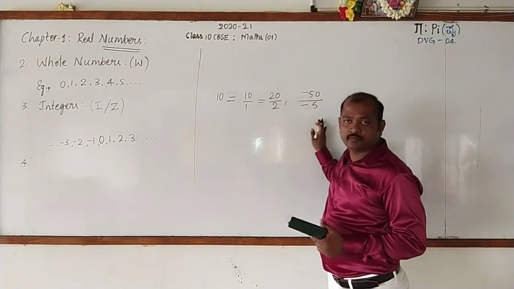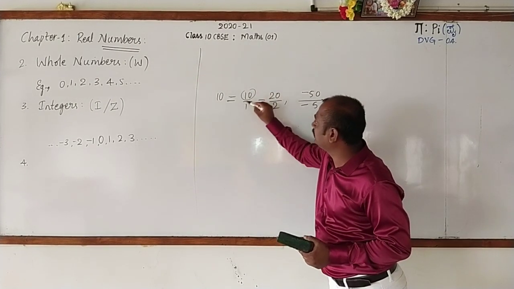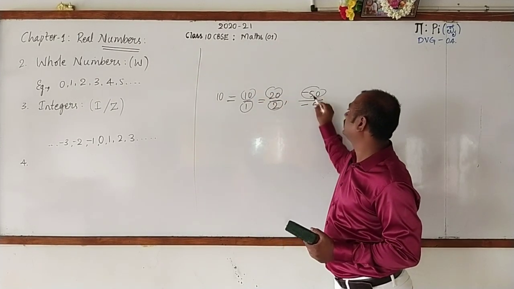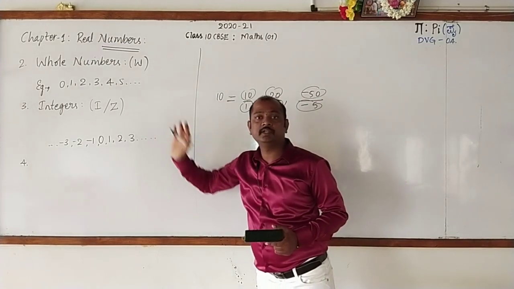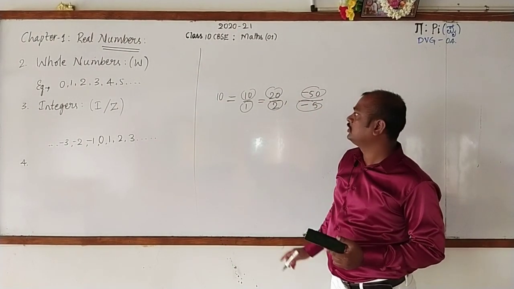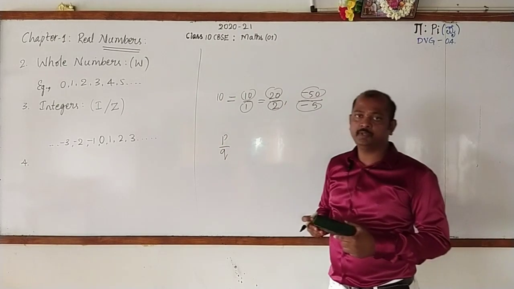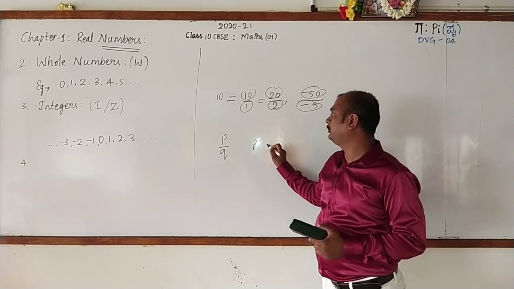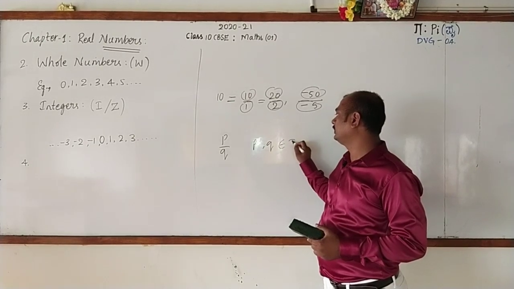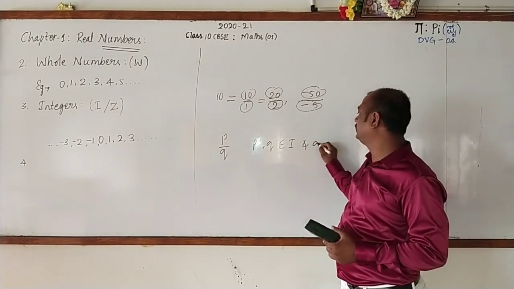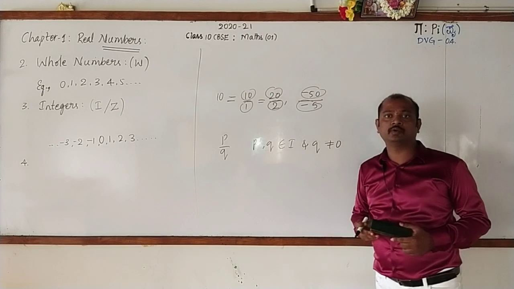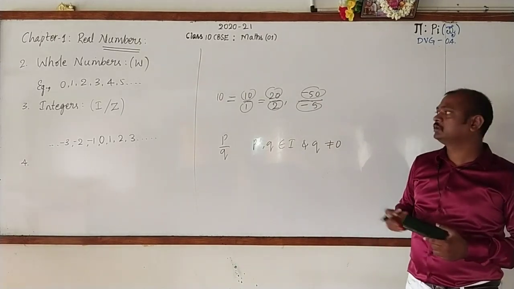They are expressed in fraction, and observe the numerator and denominator. There are integers. So any number which can be expressed in the form of P by Q, where P and Q are integers and Q is not equal to 0, is called what it is?